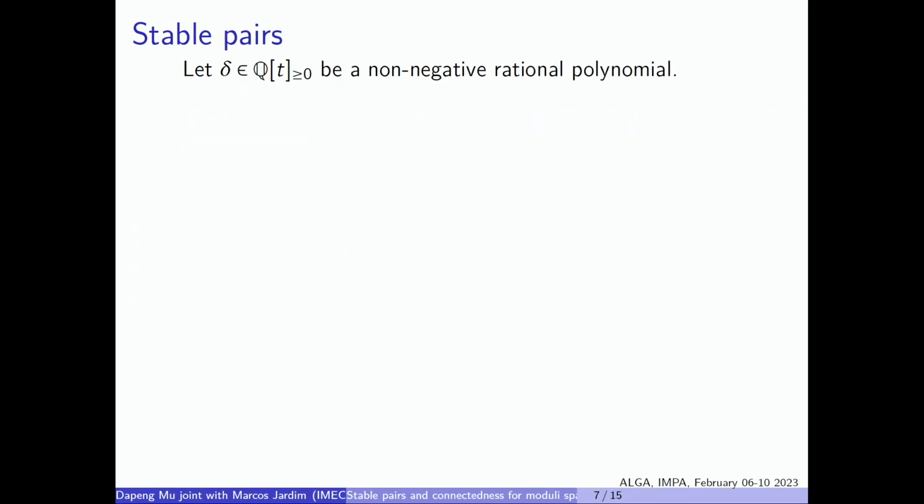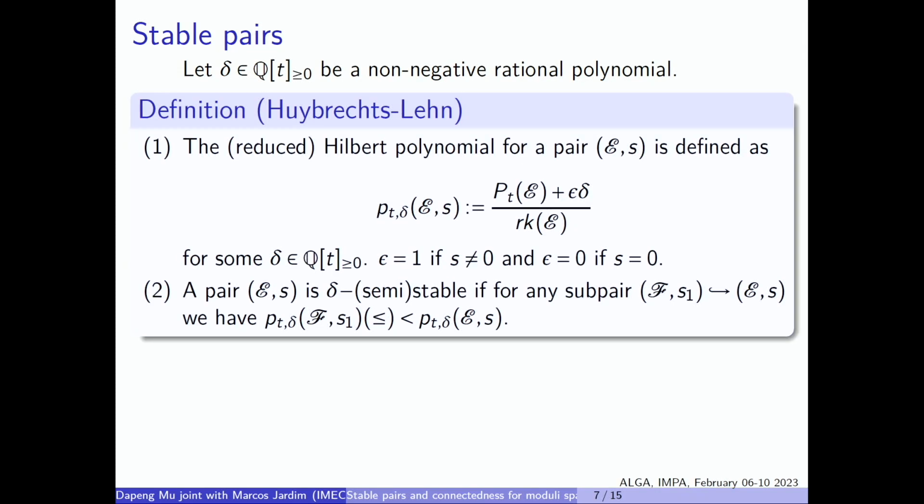We can also talk about stability conditions for a pair. For this purpose, let me introduce one more parameter, and I denote it by delta. So let delta be a non-negative rational polynomial, meaning the leading coefficient of delta is positive, and all coefficients are rational numbers. And then this is the definition of a stable pair.